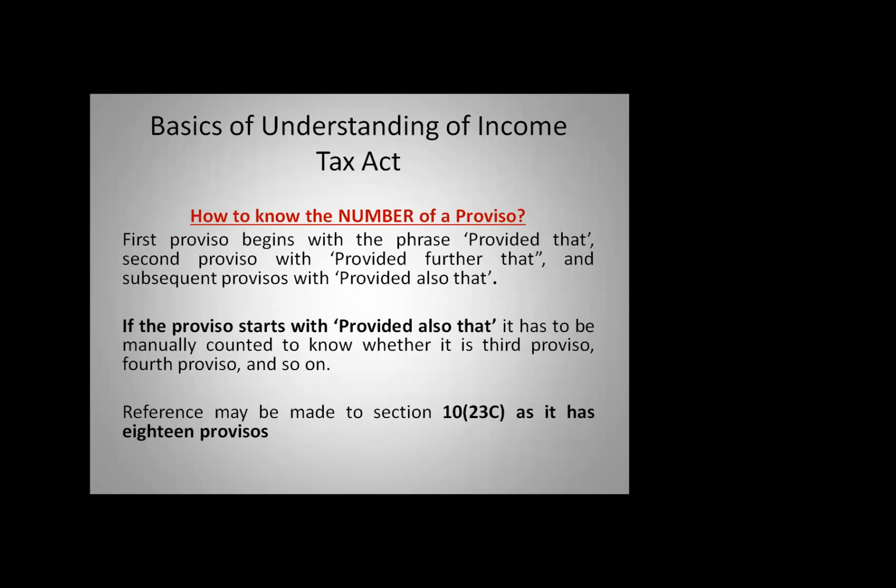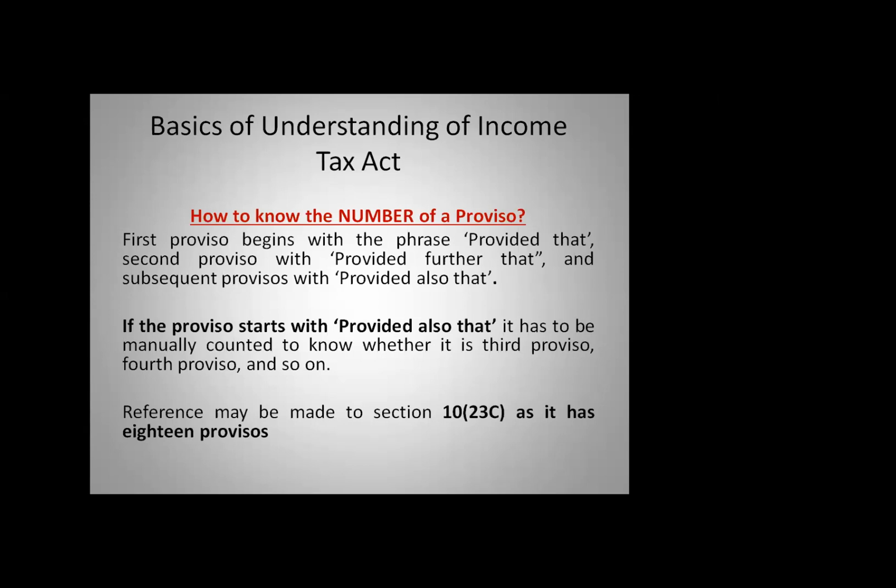So how to find out whether it is the first proviso, second proviso, third proviso or fourth proviso? If it is stated as "provided that," then it is the first proviso. If it is stated "provided further that," you can treat it as the second proviso. And if it is stated "provided also that," then that is the third proviso.